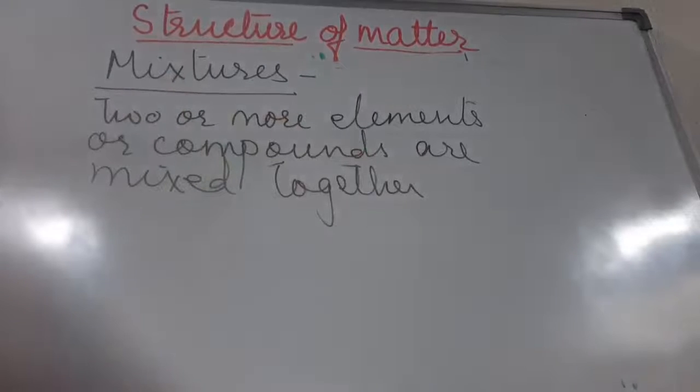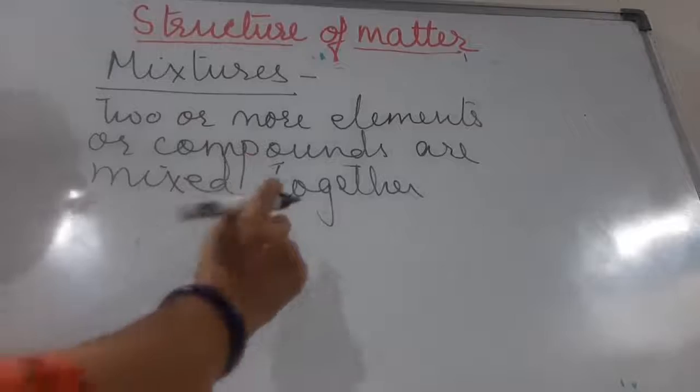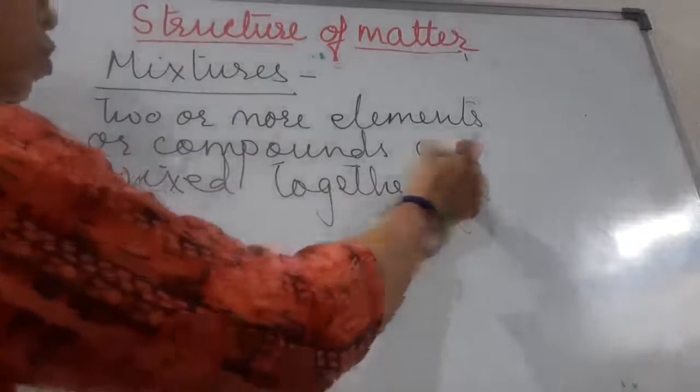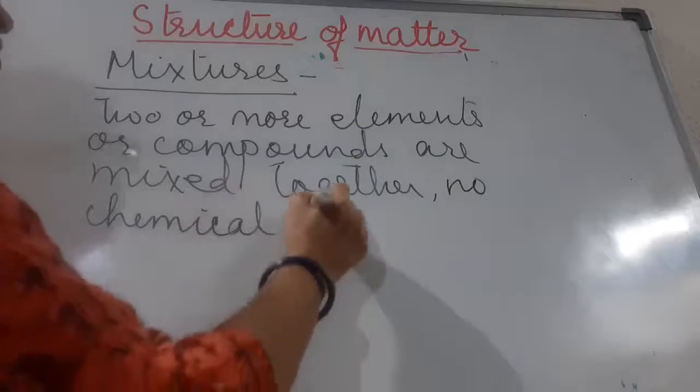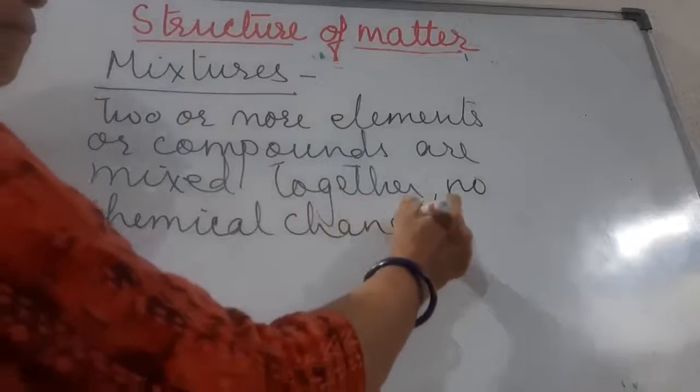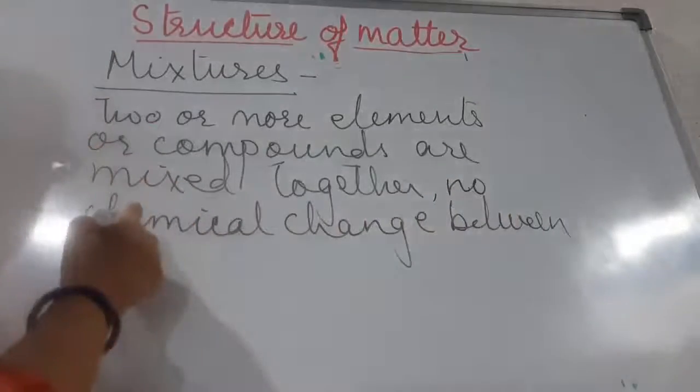When two or more elements and compounds are mixed together and there is no chemical change between them, then we get a mixture.